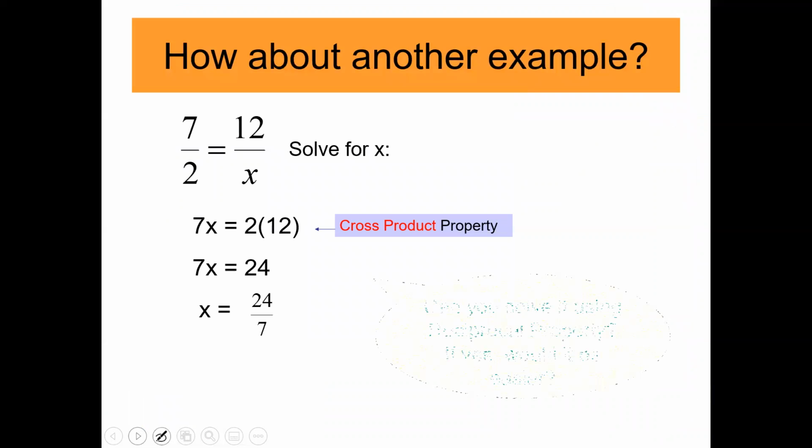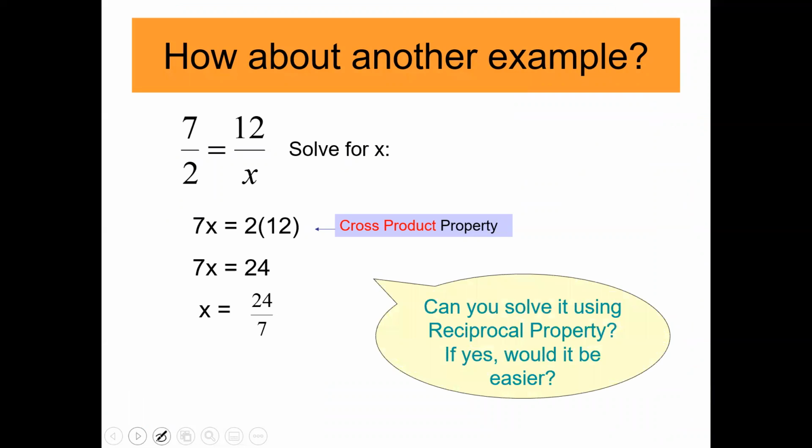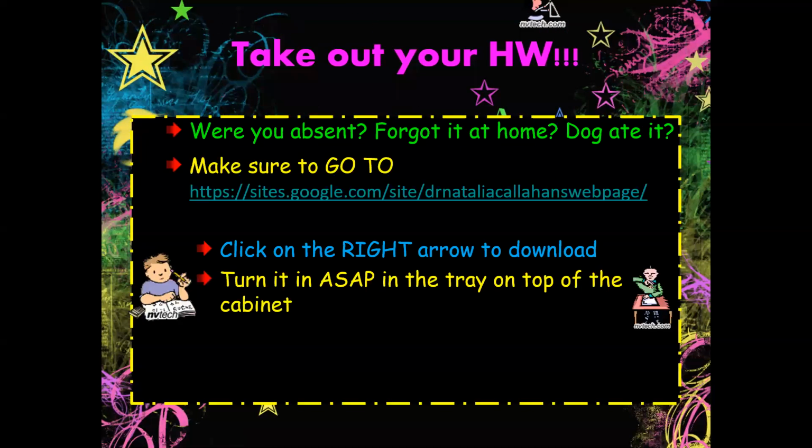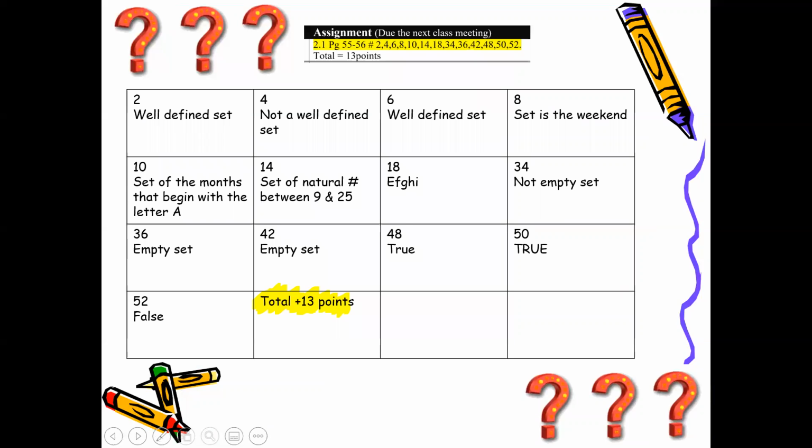And your answer for question number 3 is 24/7. So from yesterday, you guys had your classroom assignment on your textbook, which was on the Google Doc, and you don't have to have a textbook because I took a snapshot of the photos and uploaded them there. So here are the answers. There are 13 questions, so a total of 13 points. You can pause the video to go over this.